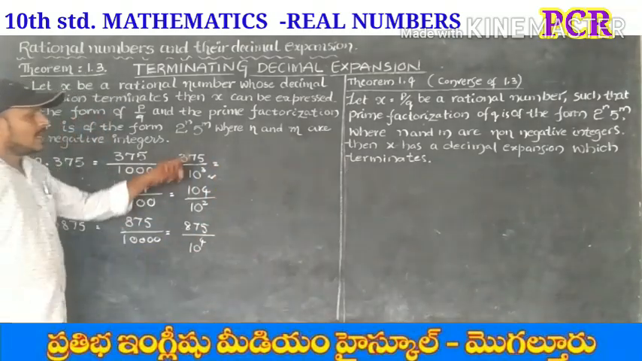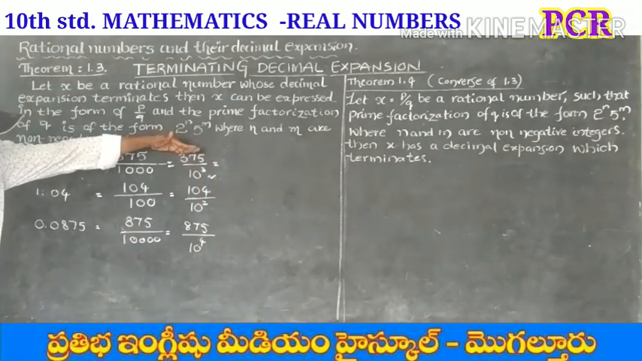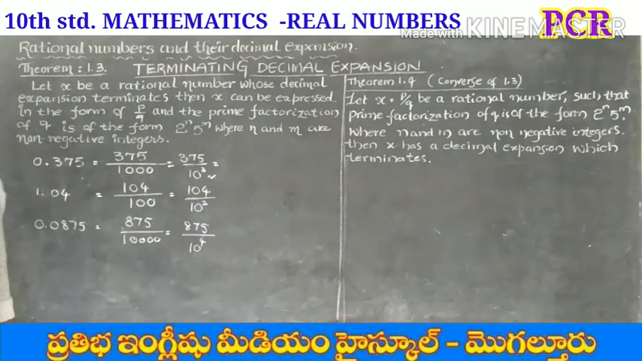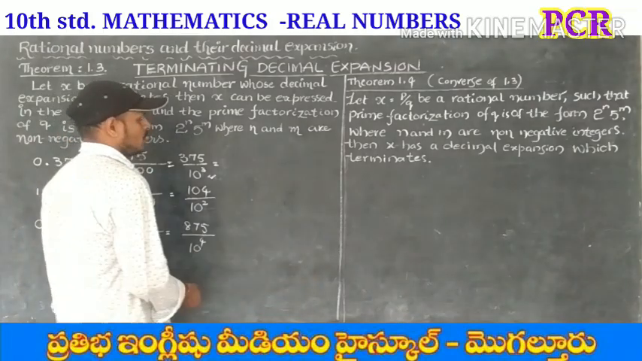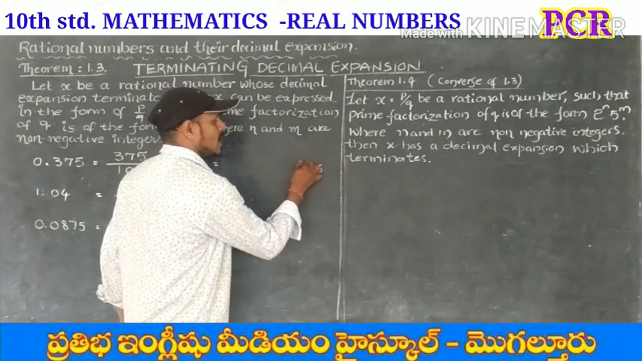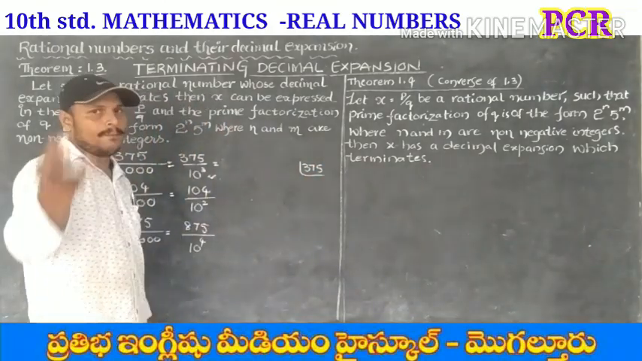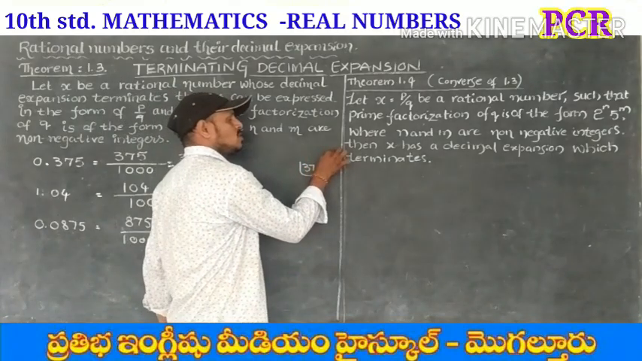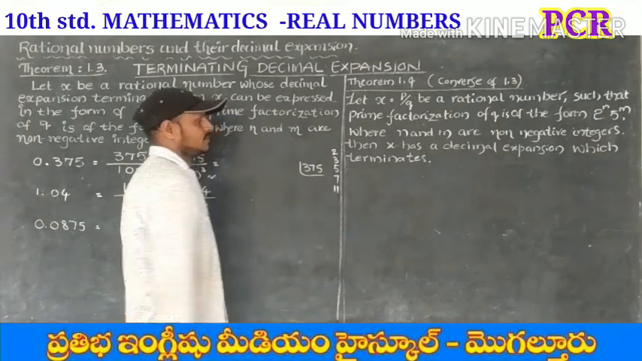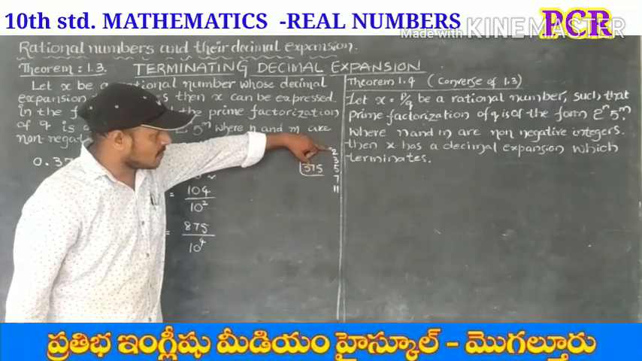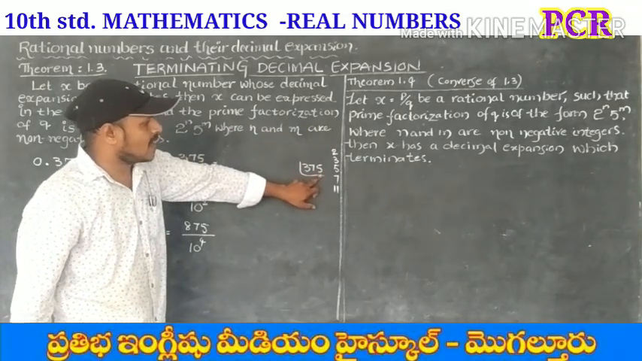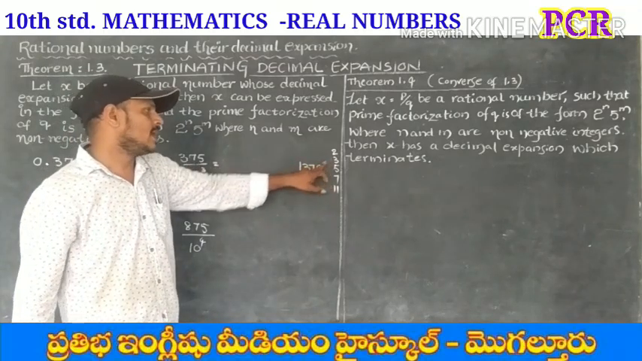Now, let's do the prime factorization of these numbers, the numerator and the denominator. First, the prime factorization of 375. How can we write 375? Prime factorization means using prime numbers. What are the prime numbers? 2, 3, 5, 7, 11. These are the prime factors. What is the first prime factor? Prime number 2. Is the number divisible by 2? No, because it has 5 in its units place.